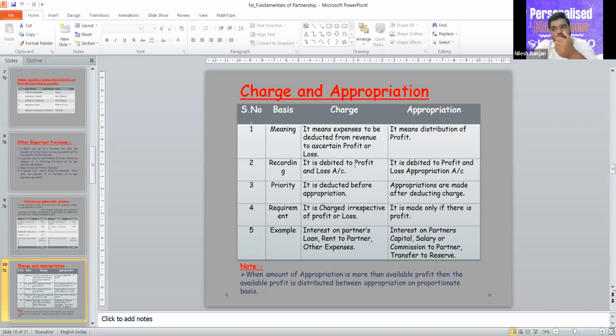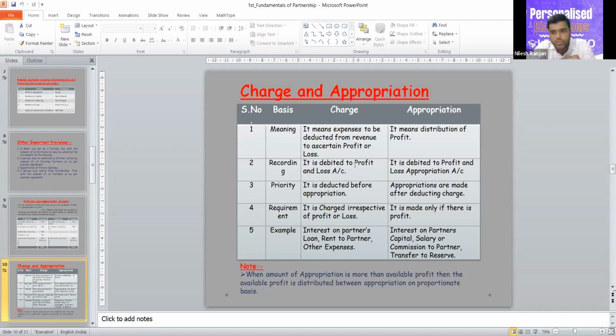You cannot move 5,000 to the next year to deduct it from the next year's revenue. You have to deduct the whole rent amount from the current year's revenue. So the result will be a loss, because you have only 10,000 profit and you are paying 15,000 rent, so there will be 5,000 of loss.